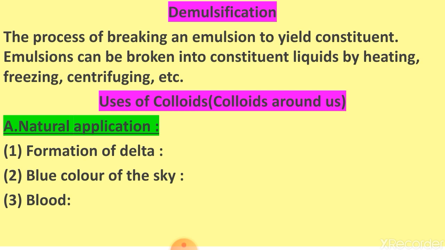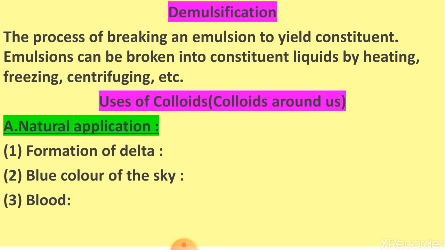So the styptic action, that means checking of the blood, is the action of alum, that is Fitkari, also known as common alum. Alum has the formula K2SO4 Al2(SO4)3 24 H2O, which is also known as a double salt.